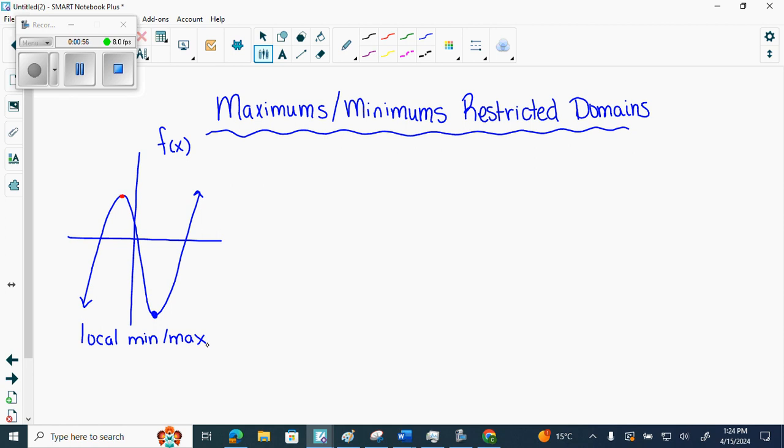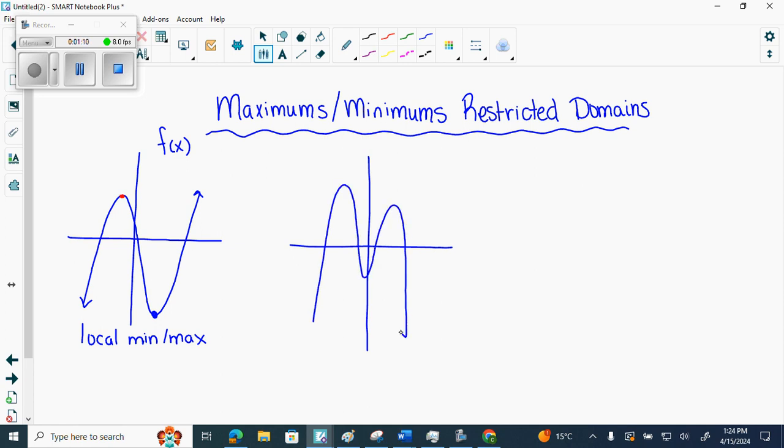Now, sometimes we can have absolute maxes and mins on our graphs without them being restricted. So for example, if I have an even degree polynomial function like this, this would be my what? What kind of max?